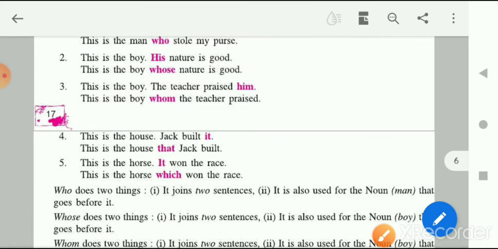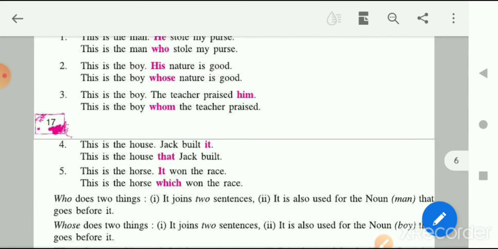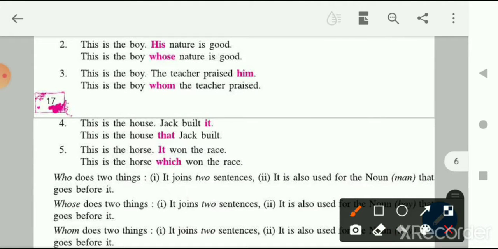So here, what is the word who doing? You can see that who does two things. First of all, it is joining two sentences, right? And second, it is also referring to the noun man that goes before.